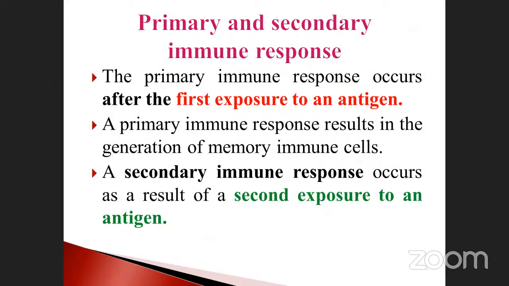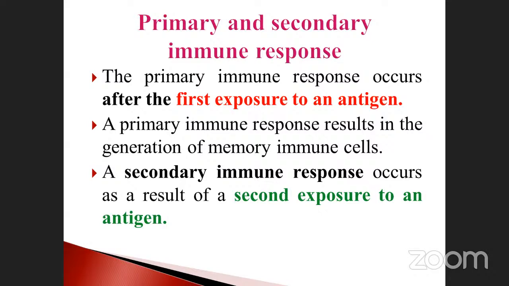Before that, primary and secondary immune response. What is meant by primary immune response? Just imagine a particular microorganism first enters or is exposed to your body. It produces the first antigen, that is called the first exposure to an antigen. The primary immune response occurs after the first exposure to an antigen. When we are affected by a particular virus or bacteria entering our body for the first time, antigens are produced. Such antigens are called first exposure antigens.